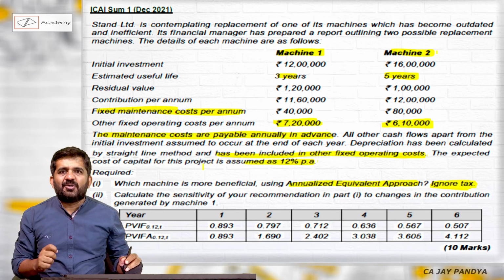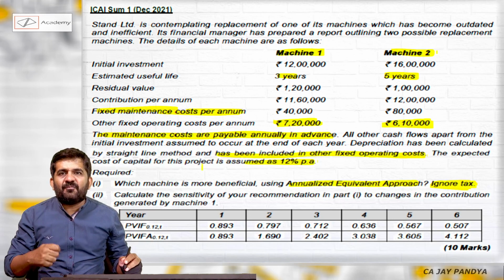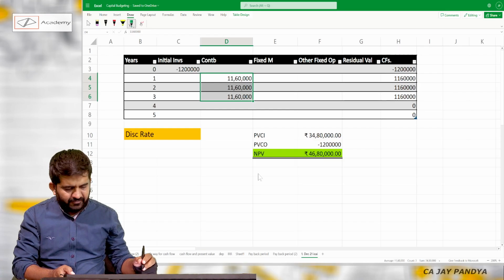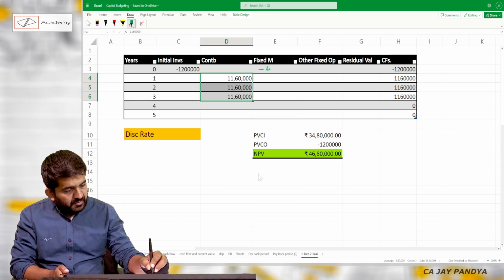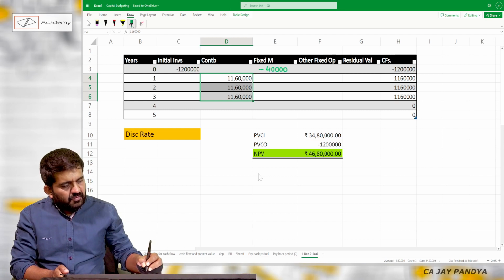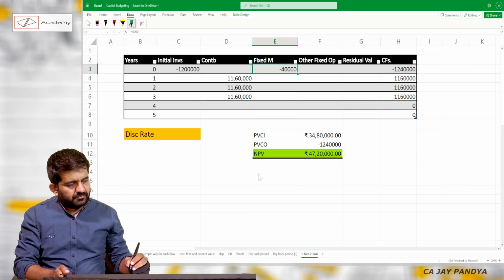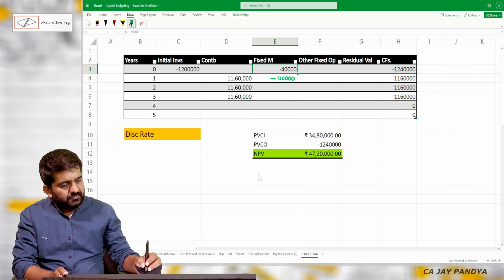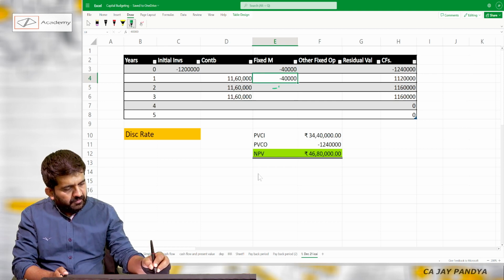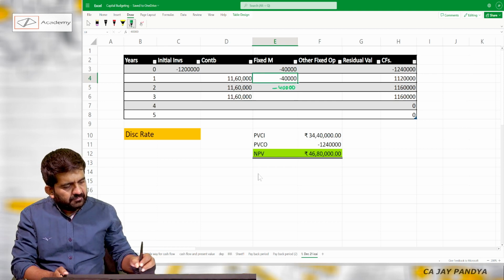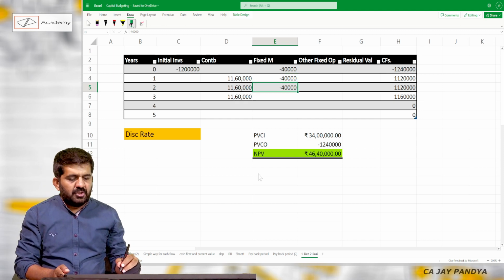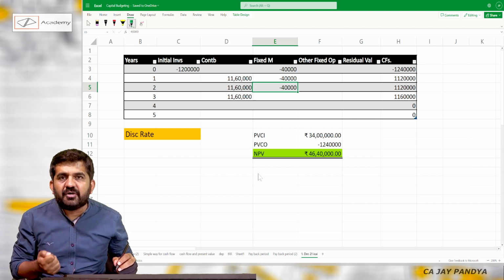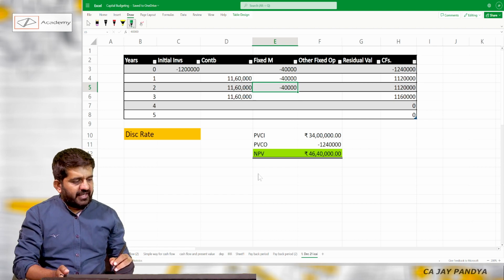So 40,000 at the beginning of the first year, or end of year 0, will be incurred, minus 40,000, minus 40,000, minus 40,000. Sir, why not in the third year? Because it will be paid at the beginning of the third year, which is nothing but the end of the second year.